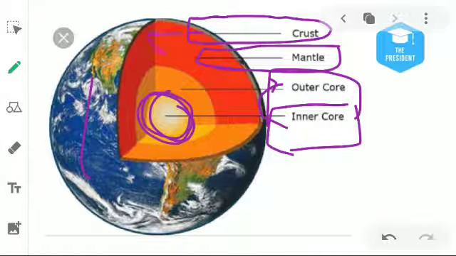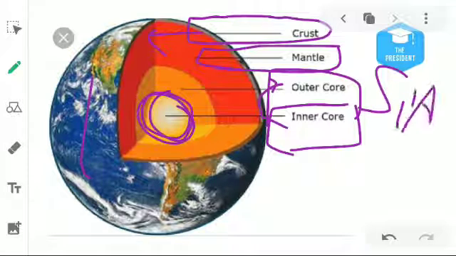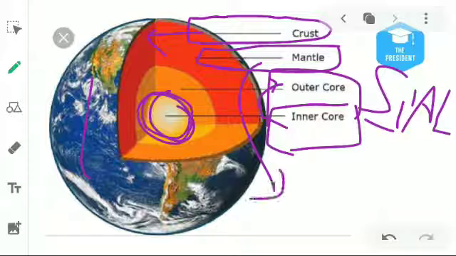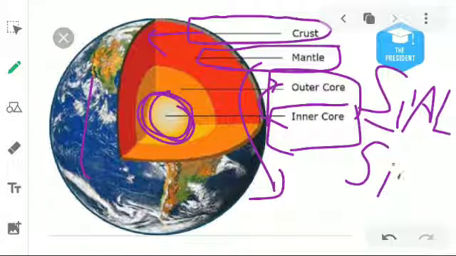The crust has another name. Its name is Sial. Sial means that in the crust two types of minerals are found. First is silica, and Al means aluminium. Then the mantle is known as the second layer, Sima. Sima means silica and magnesium found in the mantle.